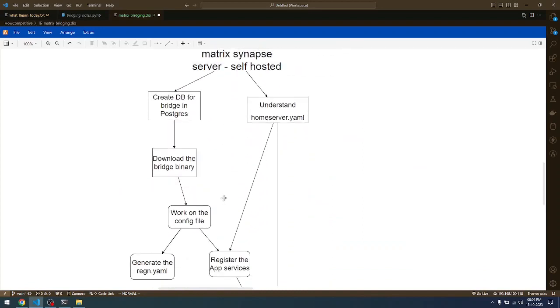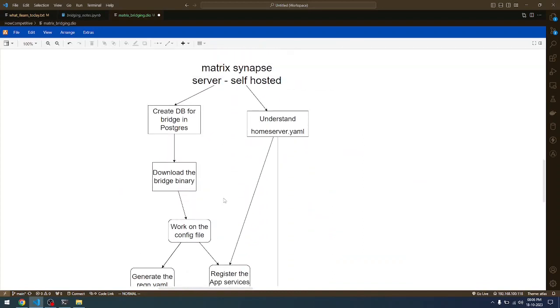Moving forward, the process. You first need to have a self-hosted Matrix server, preferably a Synapse-based Matrix server, because the Synapse-based server is written in Python and it has the app services option enabled, so you can use it for bridging. That is one of the prerequisites.